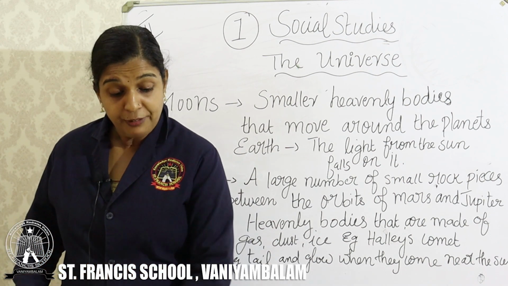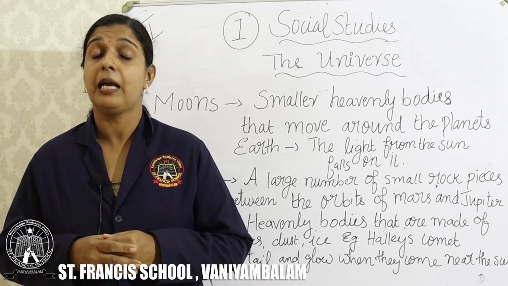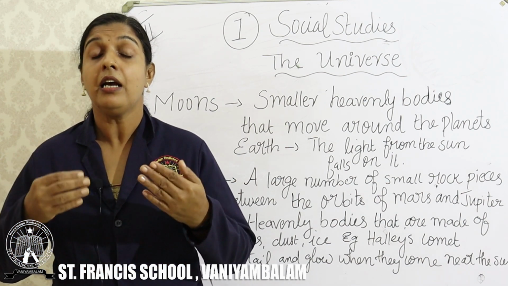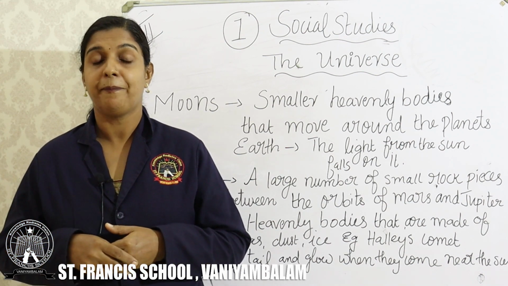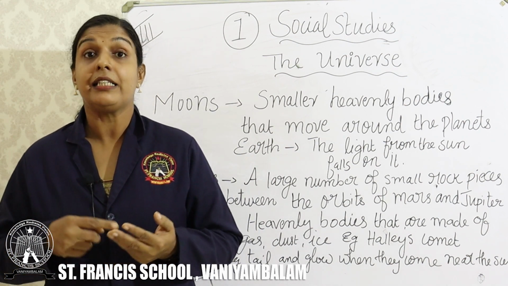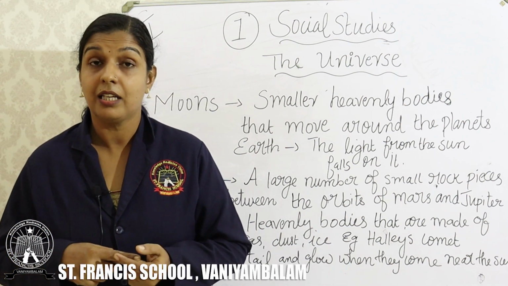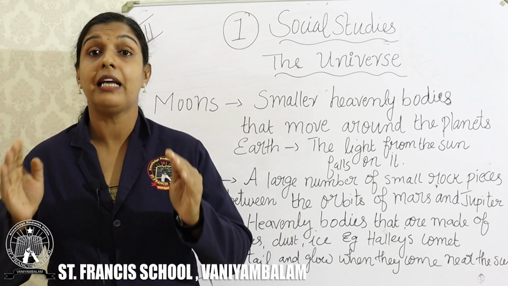We have learned so many things about the universe. We learned about the planets and the peculiarities of each planet. The universe includes the planets, the sun, and the stars, but not only that.